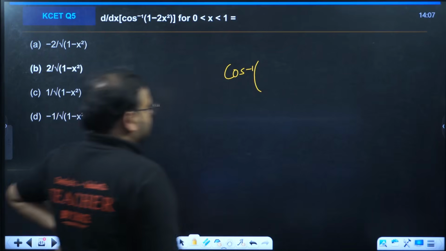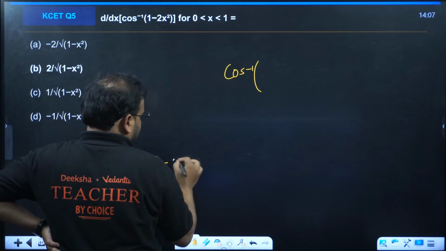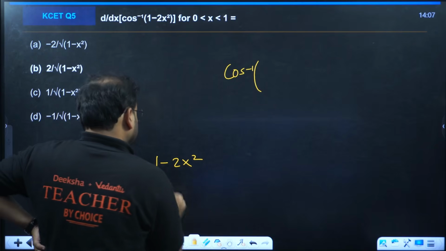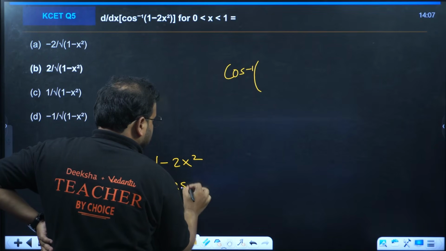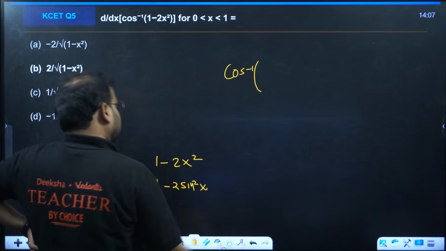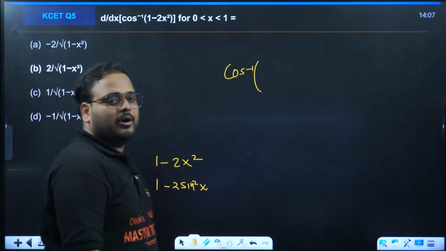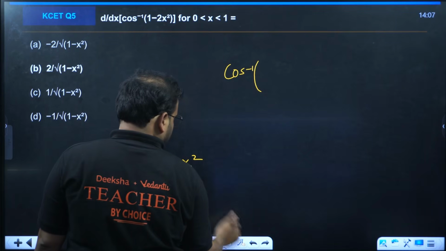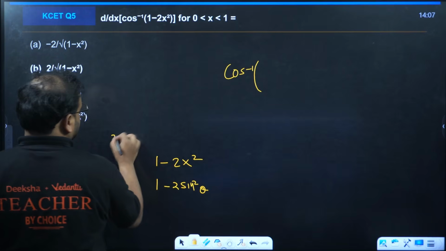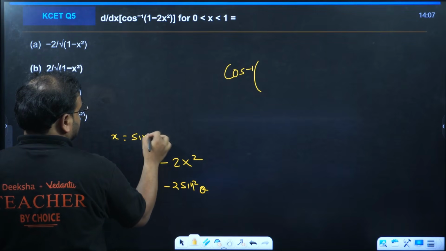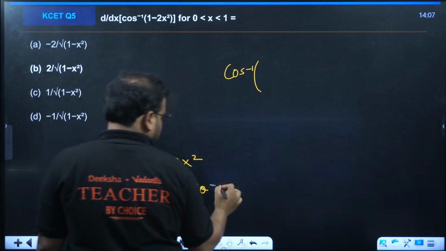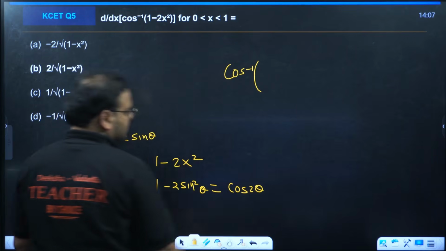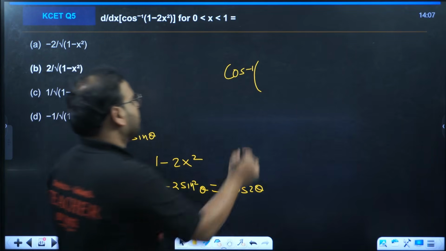Okay, no, that is good. We have 1 minus 2x square, right? There is a formula. Do you recall? Yes. Take 1 minus 2 sine square theta. Actually, I have taken x as sine theta. This is nothing but cos 2 theta. So put it over here.